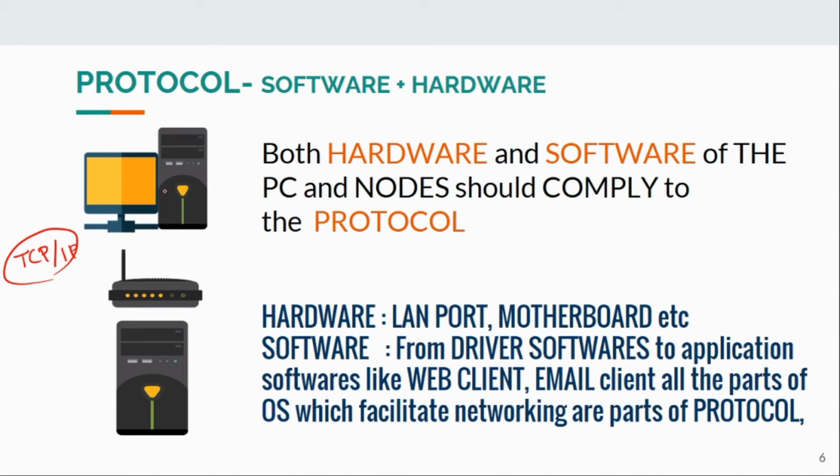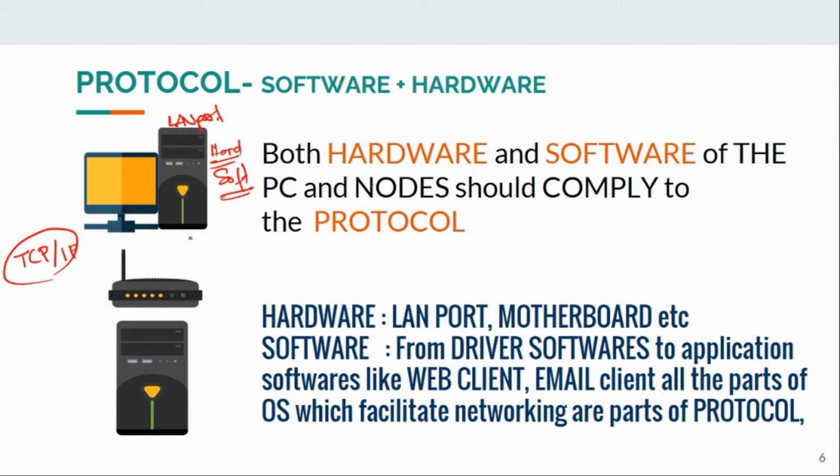As and when this PC has a LAN card, LAN port, Ethernet port or Wi-Fi port, and its driver is installed and the software is ready to use, all the protocol suites related to TCP/IP are implemented in this PC. That is, a protocol is implemented using a hardware part and a software part. Most of the things are software in nature. Some last-end portion will be hardware.